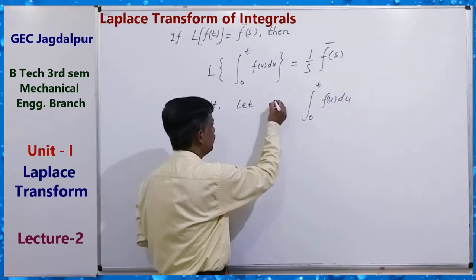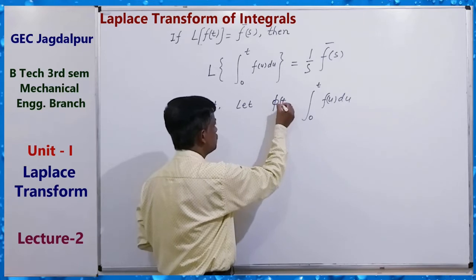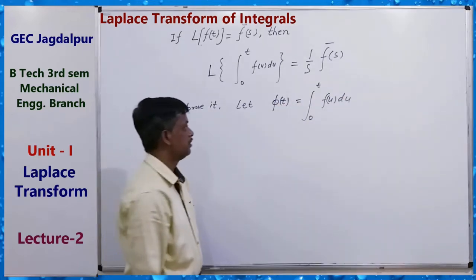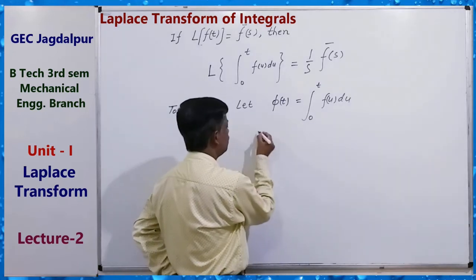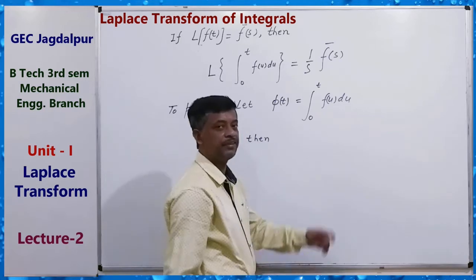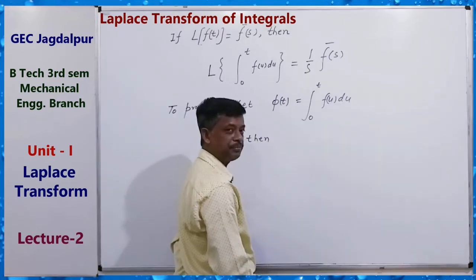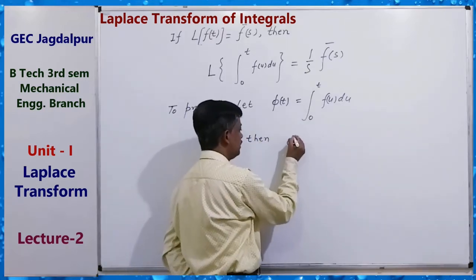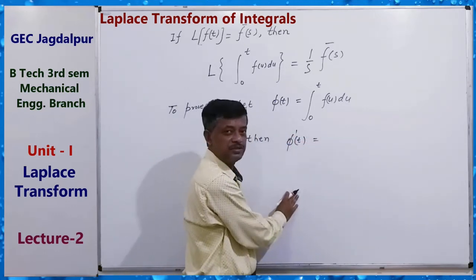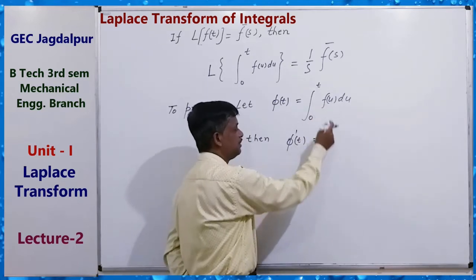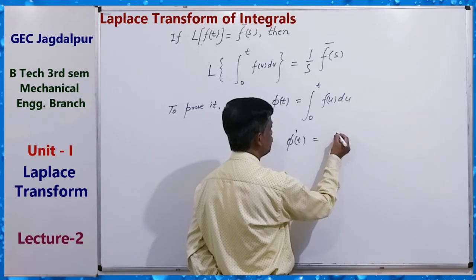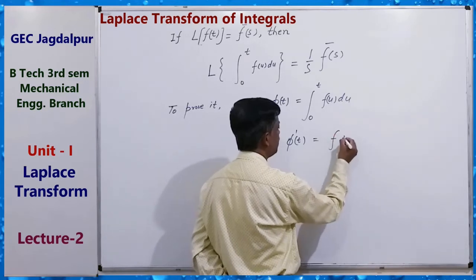So let phi t equal this. Then if we differentiate it, phi dash t is equal to f(t).